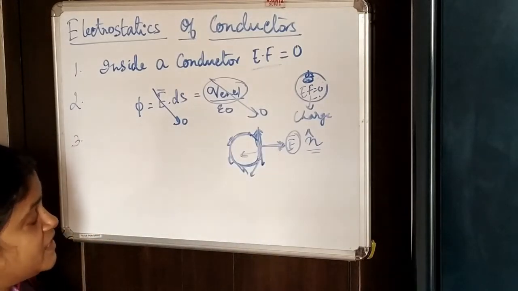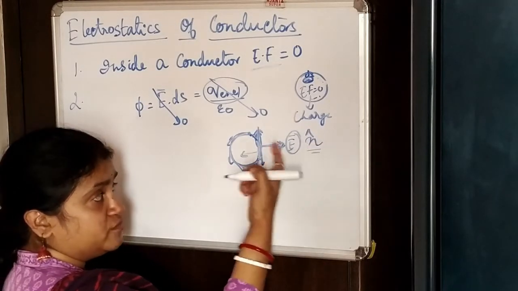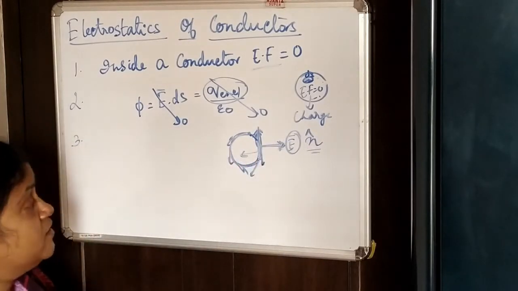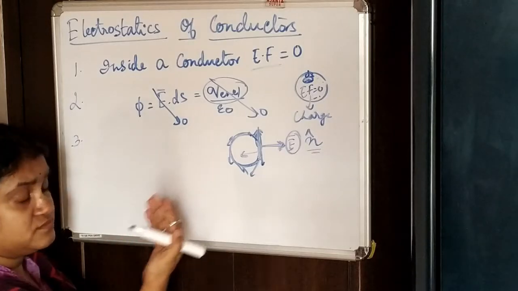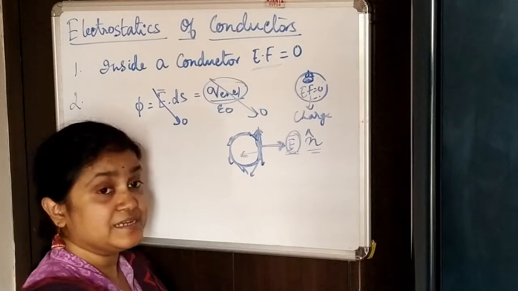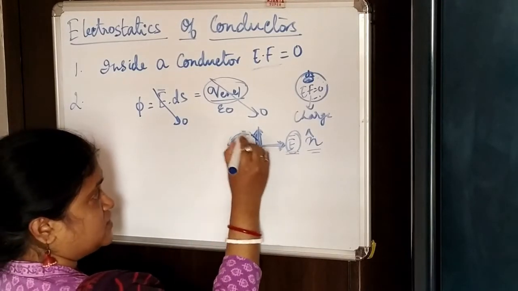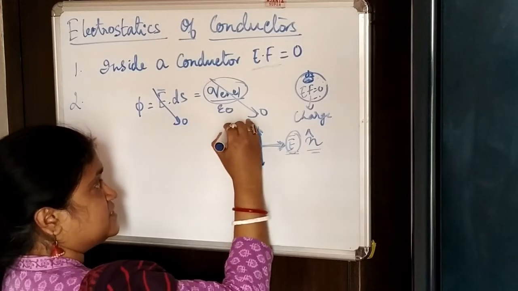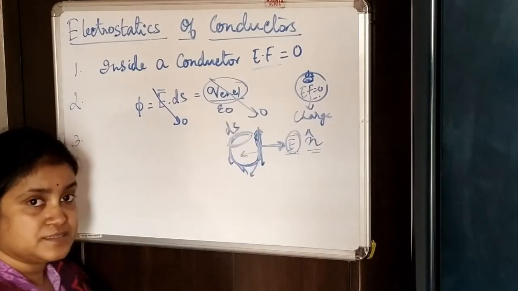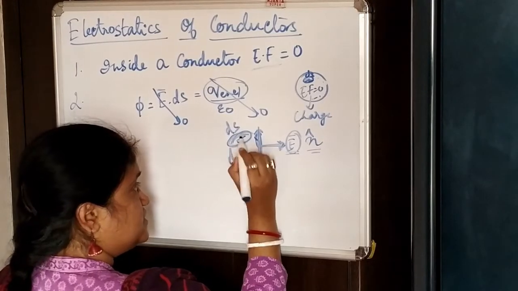So now, as we have already seen that the electric field is always normal to the surface, the other thing that comes to mind is, how much would the electric field be? Suppose you take a particular surface ds, and the surface charge enclosed is sigma.